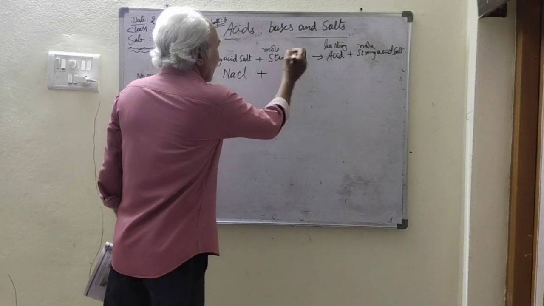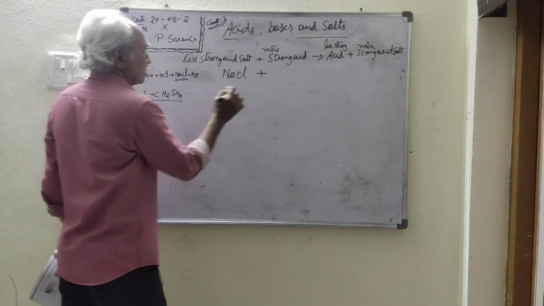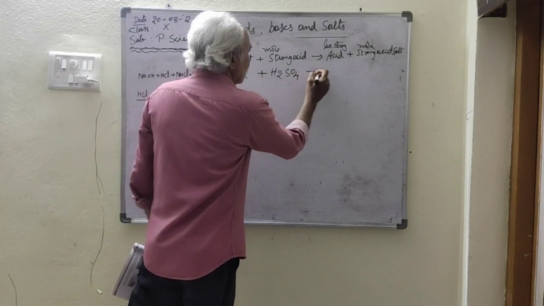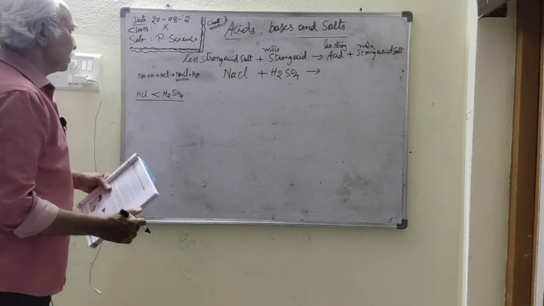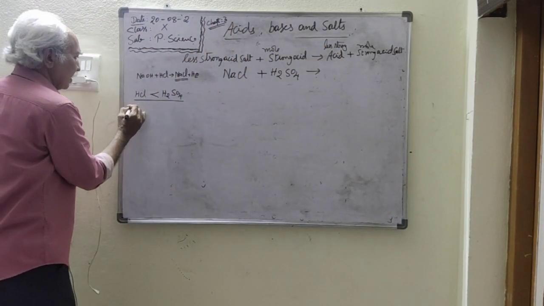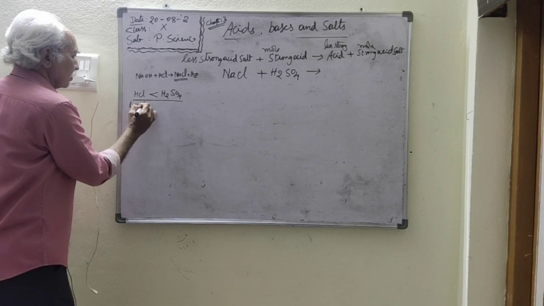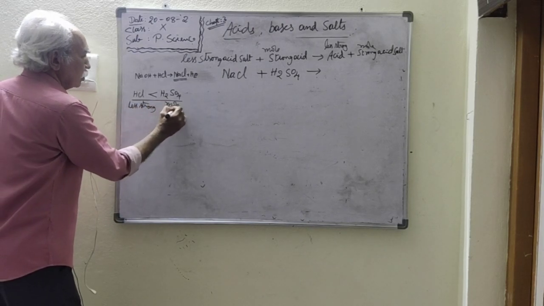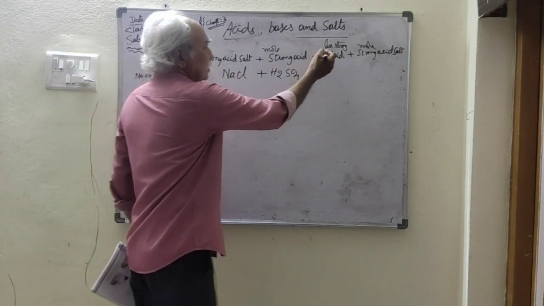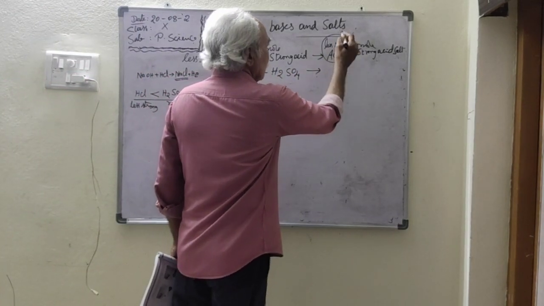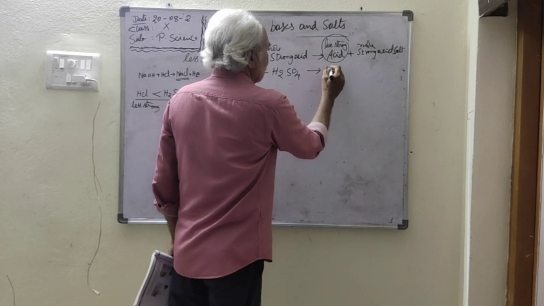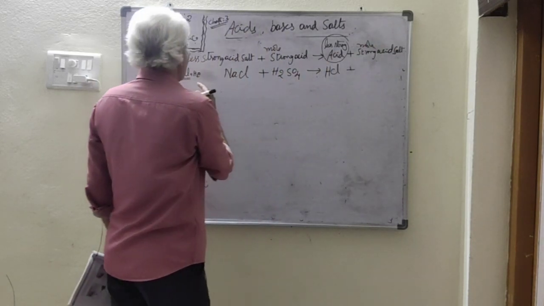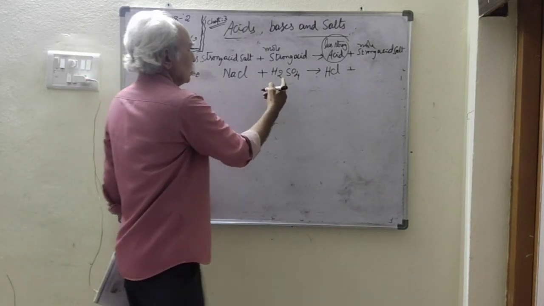It reacts with the more strong acid, here sulfuric acid, H2SO4. What does it produce? A less strong acid. Which is less strong? HCl is less strong and this is more strong. So the less strong acid, HCl, is produced, plus the more strong acid salt. Which is the salt here?